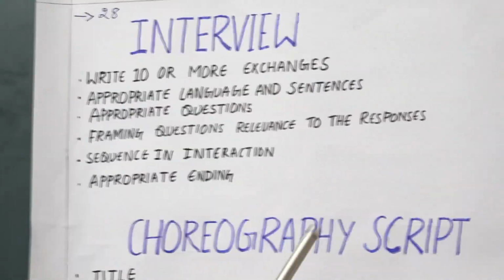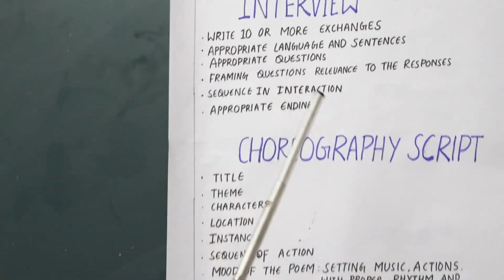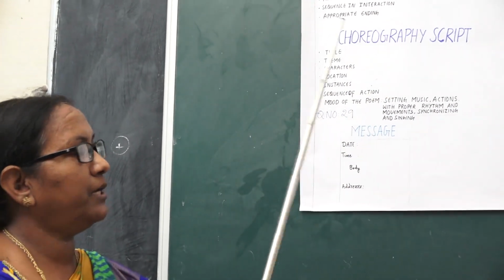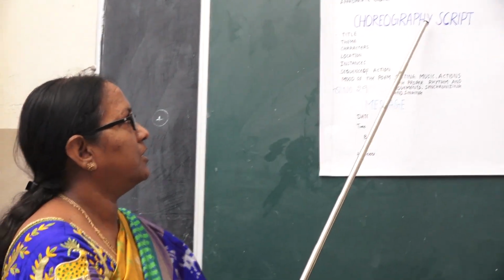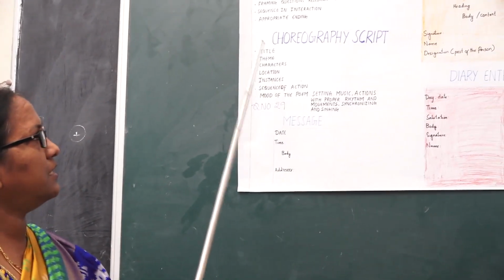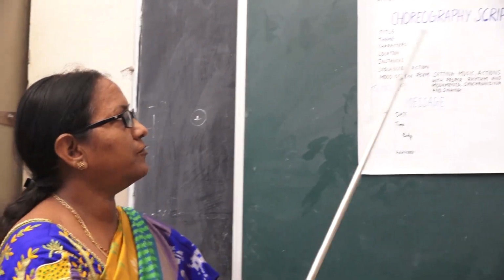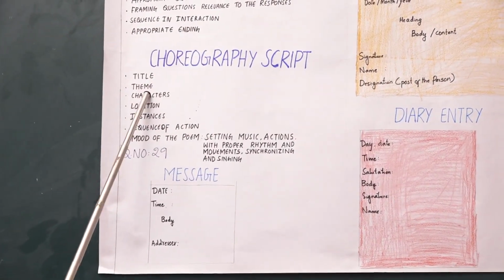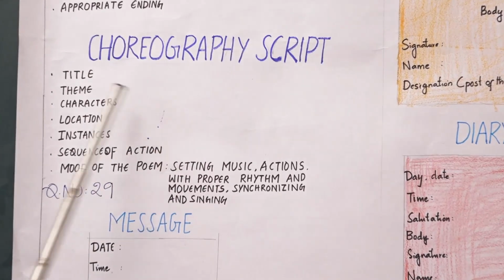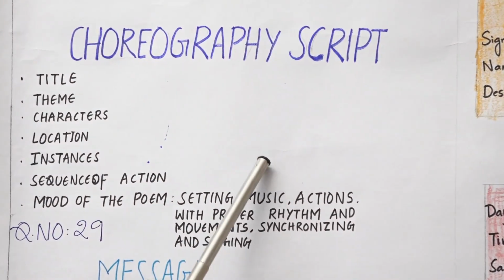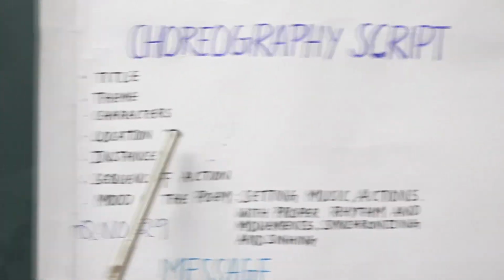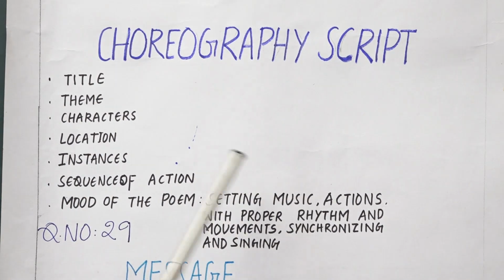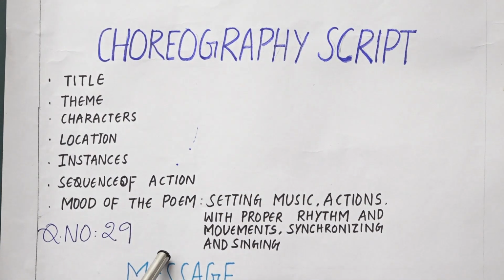Next, children, the choreography script, which is very interesting. We have 6 poems in our English reader, of which you have to do the choreography script. For the choreography script, these are the basic points we have to follow. First of all, for any choreography, you should give a title. Then the theme or themes of the poem. Then what are the characters involved in the poem, where is the location, and what are the instances in the poem. The sequence of the actions and moods of the poem is very important for the choreography.